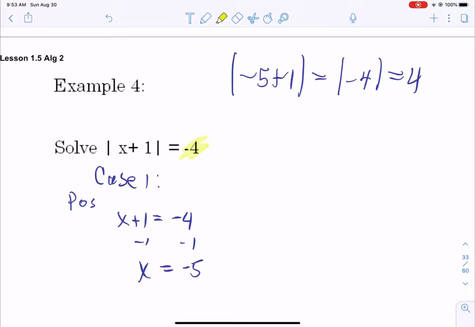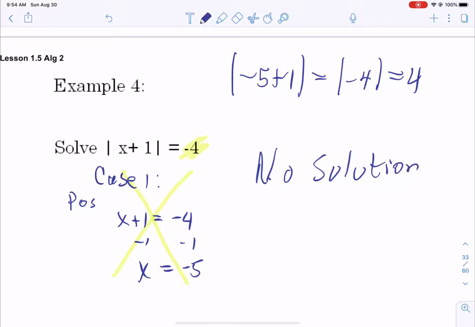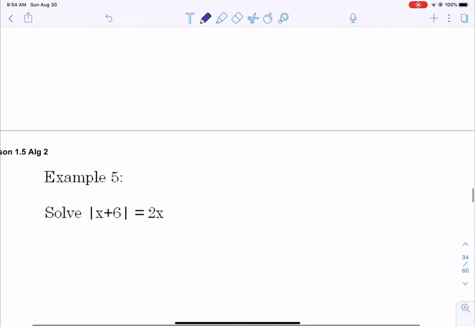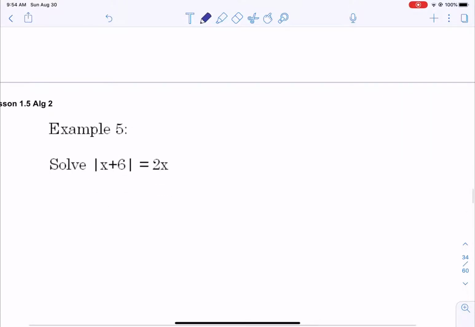So, anytime you see that the absolute value equals a negative number, we can immediately just jump to the conclusion and say, there's no solution. Now, if you want to write that null set symbol, which is kind of like a 0 with a slash through it, you can do that. But you don't have to set up the two cases because there's no way that a negative will ever equal an absolute value.